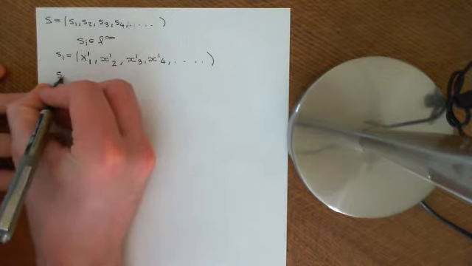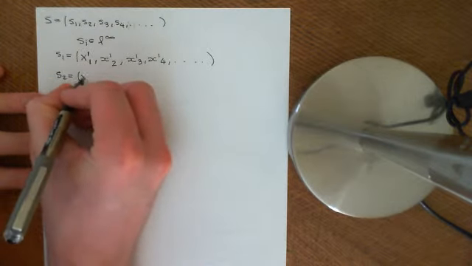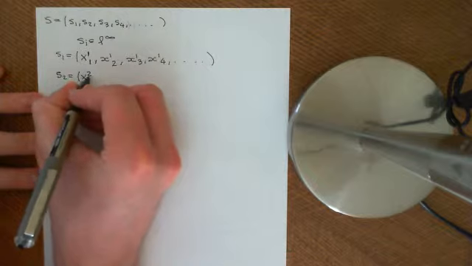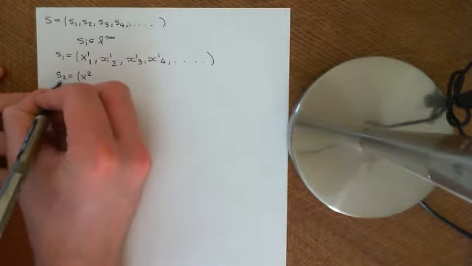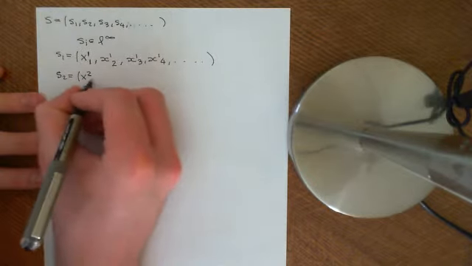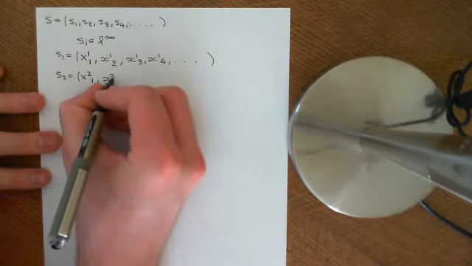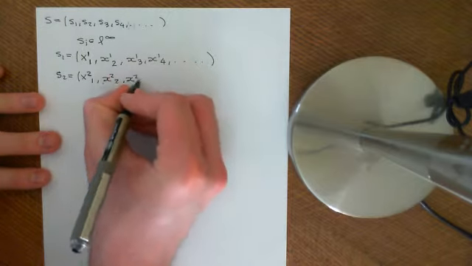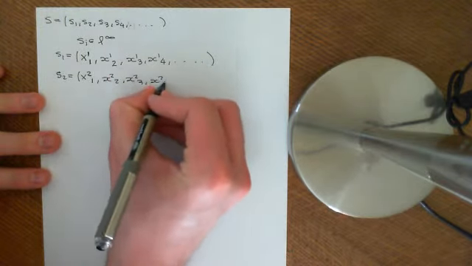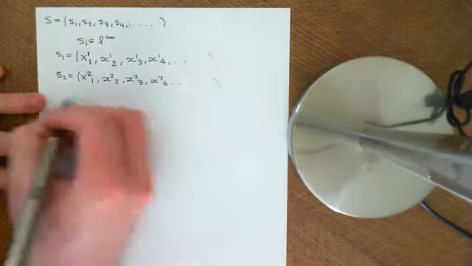Then S2 is equal to some other sequence, X. Now I'll put the superscript 2 to denote that this is the sequence corresponding to S2, and then 1 down here for it's the first term of this sequence. Then we'll have X22, X23, X24, and etc. And then if we go on, we'll just put one more.